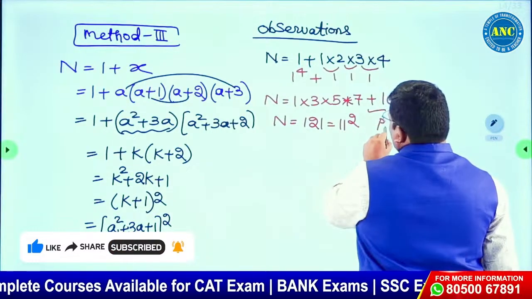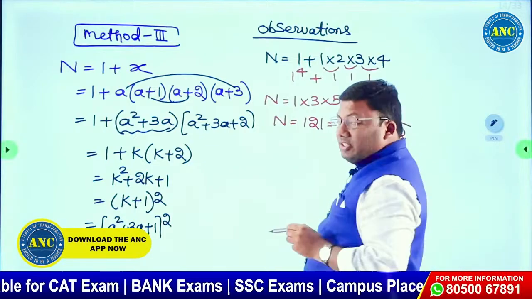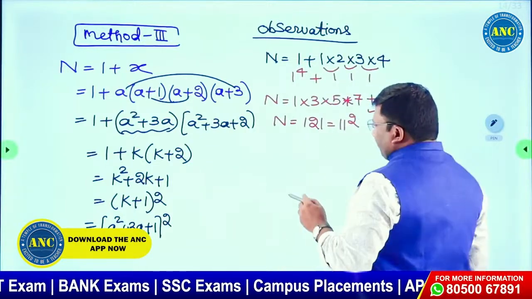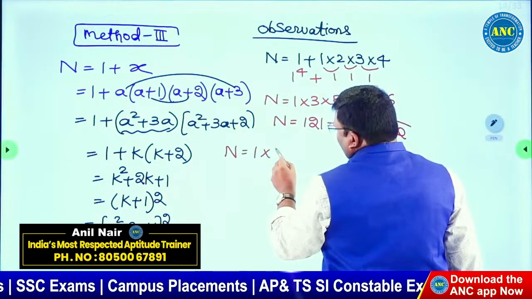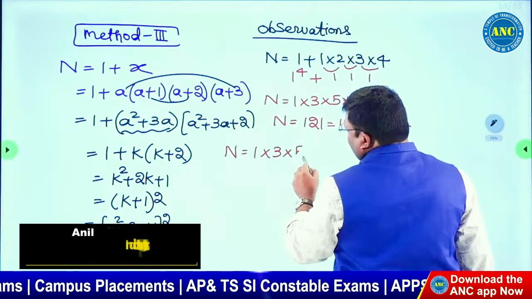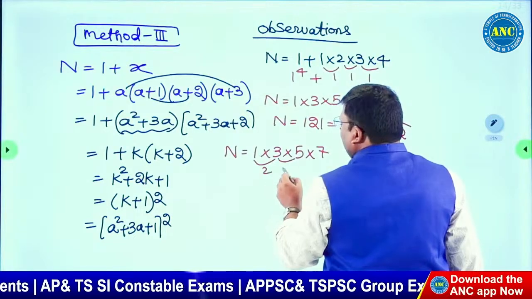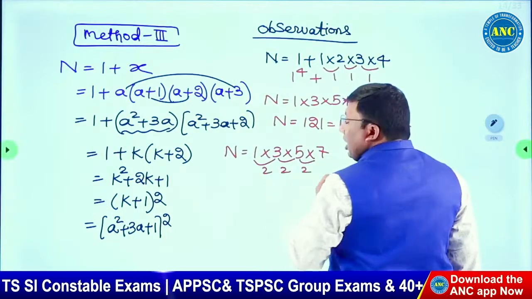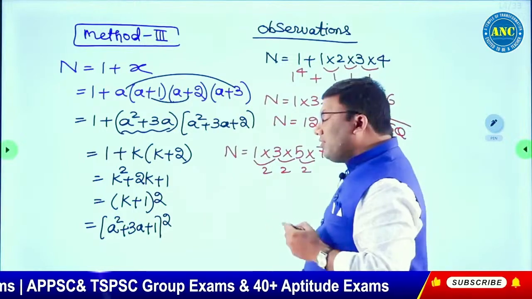So this is also a perfect square. What is important to me is not these calculations. N is given by 1 into 3 into 5 into 7; 1, 3, 5, 7, the deviation is 2. How many terms are there in 1 into 3 into 5 into 7?